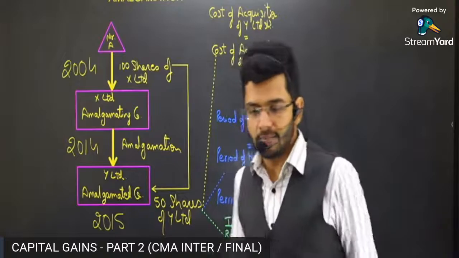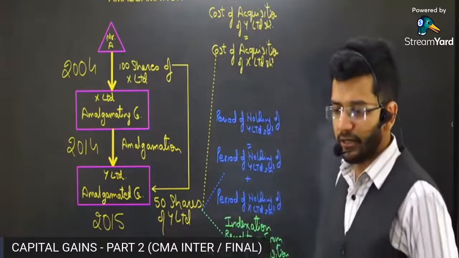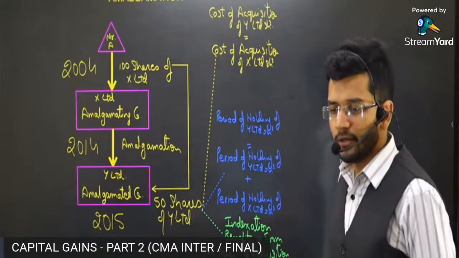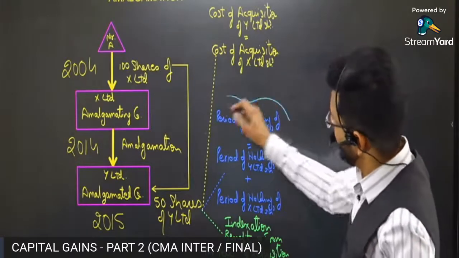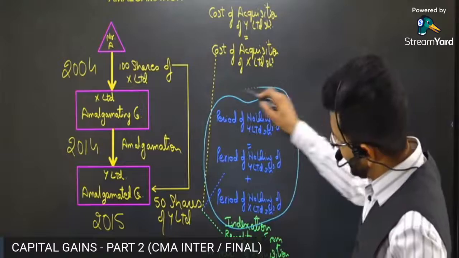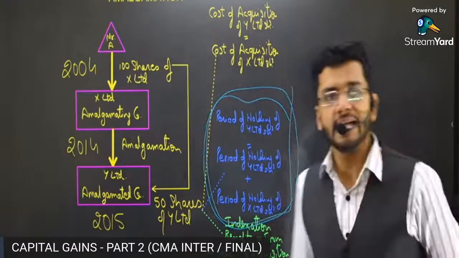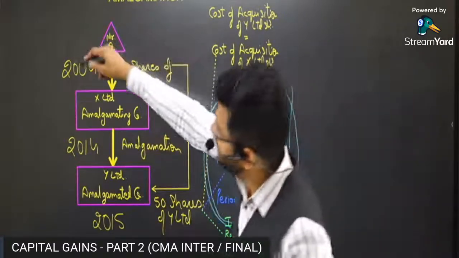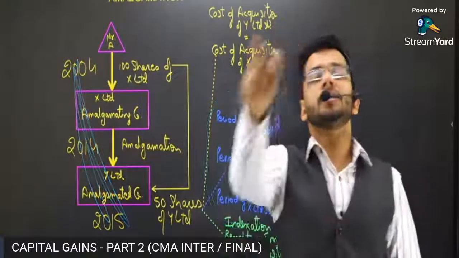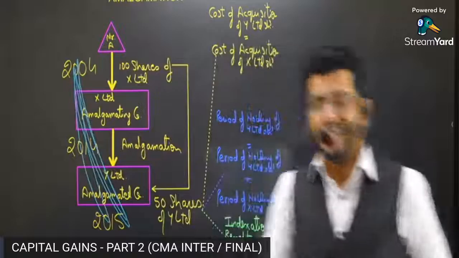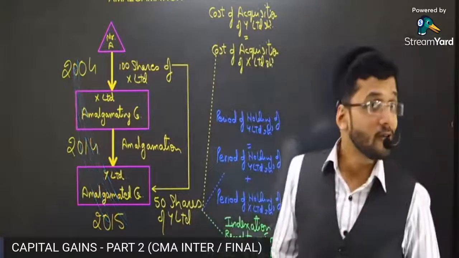So yes, Sarneka is absolutely right. Bhavika is wrong. No, Bibu, not 2014. Right? So period of holding of Y Limited shares is equal to period of holding of Y Limited shares plus period of holding of X Limited shares. So period of holding will be computed from 2004 to 2015, which means long-term capital asset. And yes, we'll be eligible for indexation benefit also.